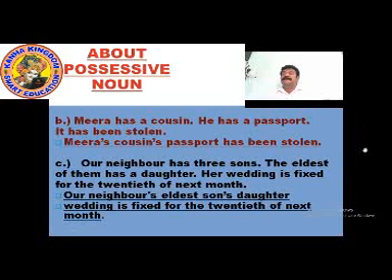So now the second is: our neighbors have 3 sons. The eldest of them has a daughter. Her wedding is fixed for 20th of next month. Our neighbor's eldest son's daughter's wedding is fixed for the 20th of next month. Note it down. Please write.